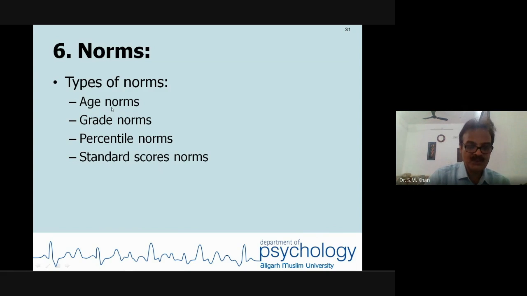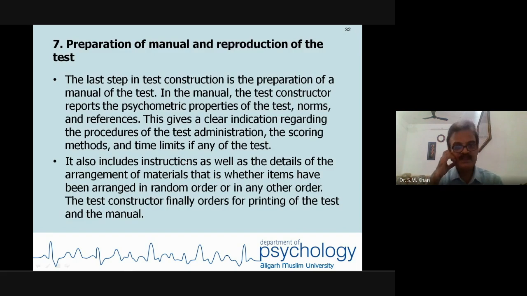Norms are the threshold. डिफरेंट एज ग्रुप के लिए भी होते हैं, जैसे मैंने आपको बताया एक चाइल्ड का मोटिवेशन डिफरेंट होगा, एडल्ट का अलग होगा, मिडिल एज्ड ह्यूमन बीइंग का अलग होगा, ग्रेड 10th grade, 12th grades, and so on. Percentile norms are applicable in a large number of selection criteria, and standard scores. These norms are more applicable in tests that you will learn within a few minutes.